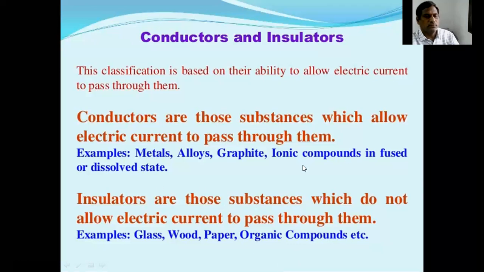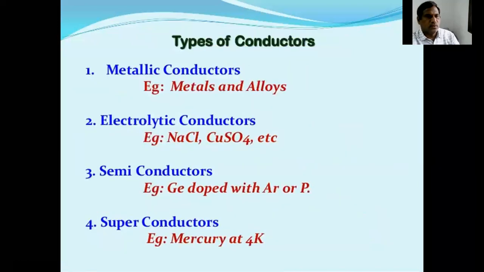Substances which do not allow electrical current to pass are insulators, and substances which allow electric current to pass are conductors. Types of conductors: metallic conductors, where all metals and alloys come under metallic conductors; and electrolytic conductors: NaCl, copper sulfate, zinc sulfate, silver nitrate. These are the electrolytic conductors.